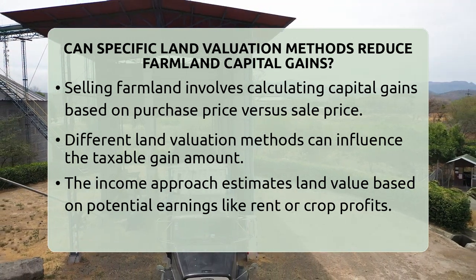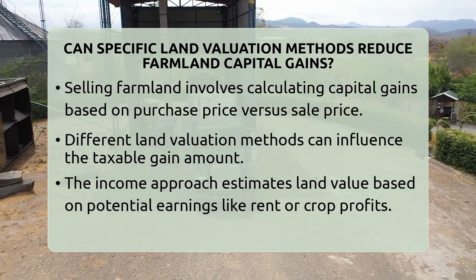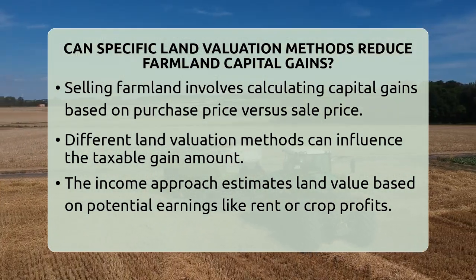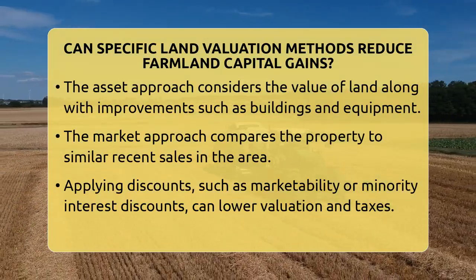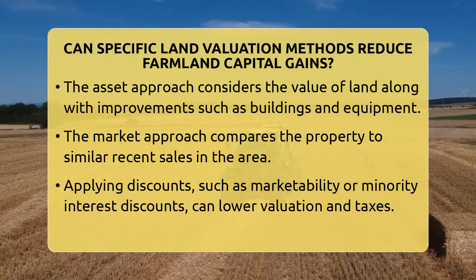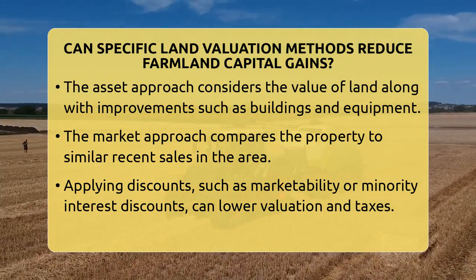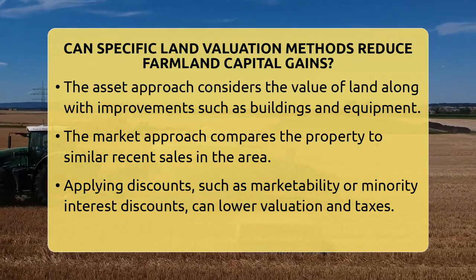One common method is the income approach. This looks at how much money the land can generate, like rental income or crop profits. By estimating future earnings and discounting them to today's value, you get a more realistic picture of its worth. If the land isn't producing much income, this method might show a lower value, which can reduce your capital gains.